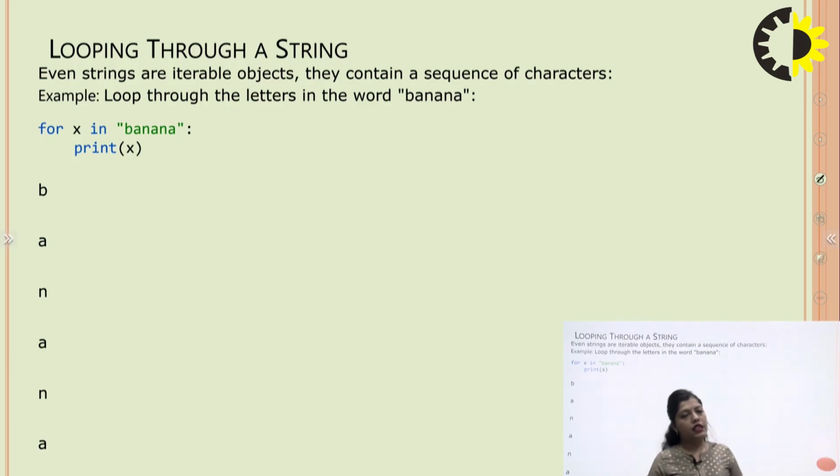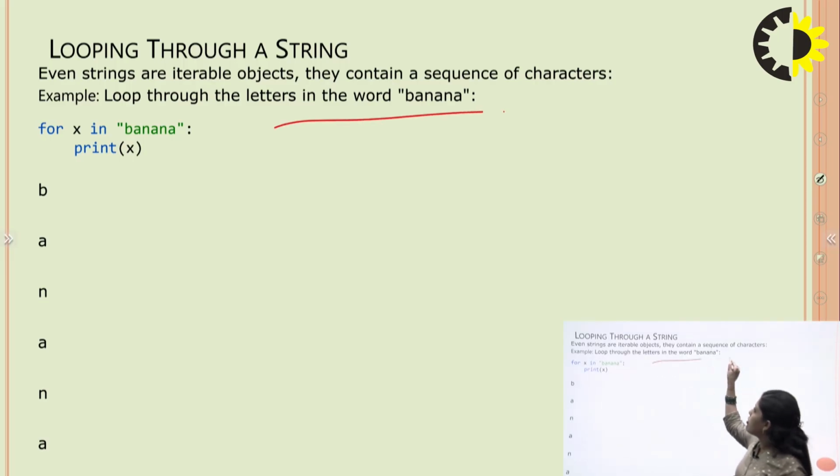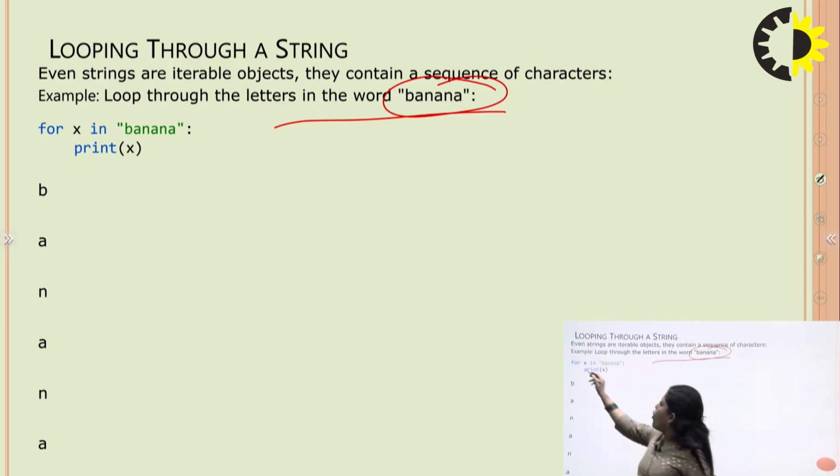Next is looping through a string. Looping through a string means even strings are iterable objects. They contain a sequence of characters. Example: loop through the letters in the word banana. We have given a word called banana. So, the for loop is for x in banana.